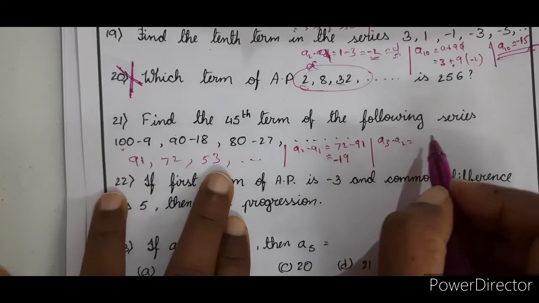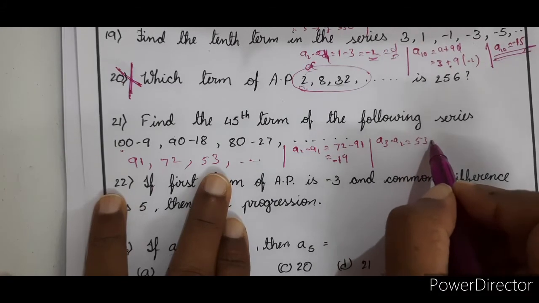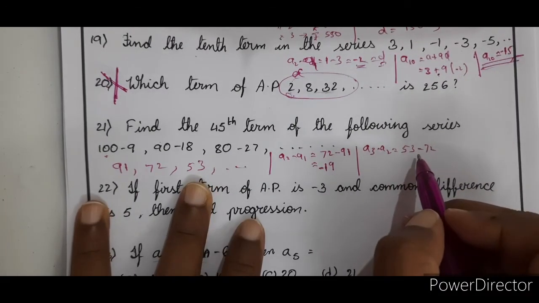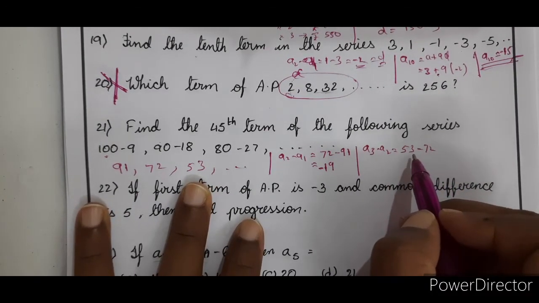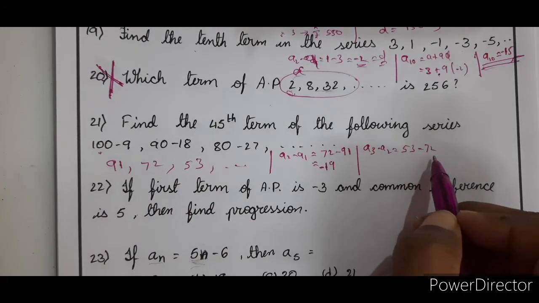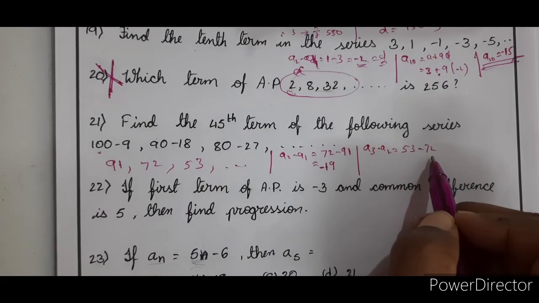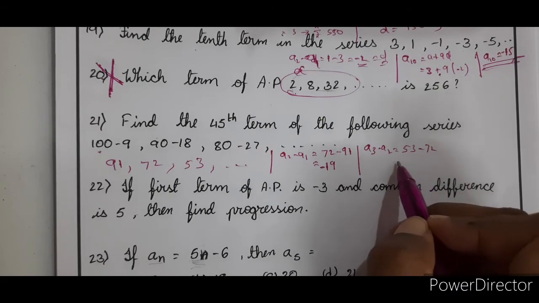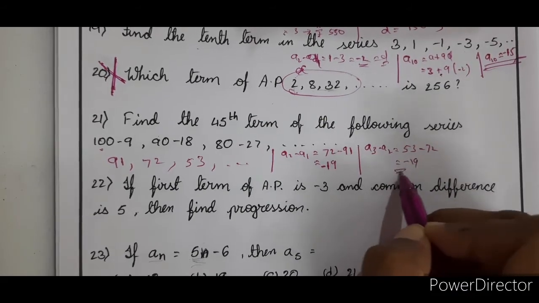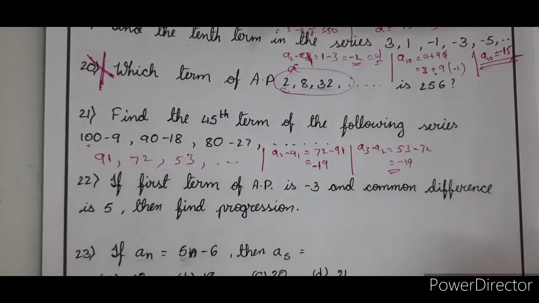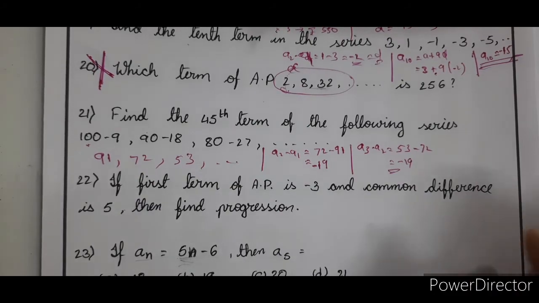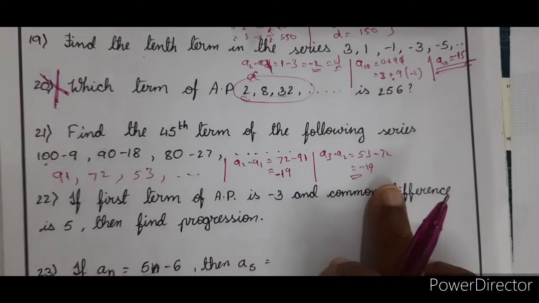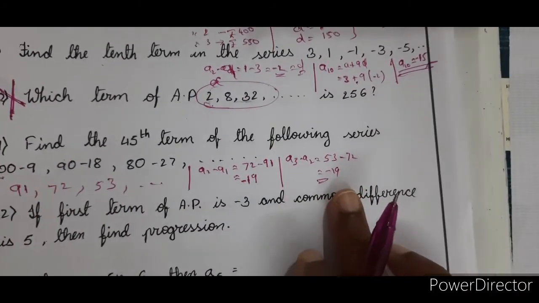A3 minus A2 is 53 minus 72, which is minus 19. So the series is in AP. Verified. First thing is we have to verify whether the series is in AP or not. Yes, the series is in AP.